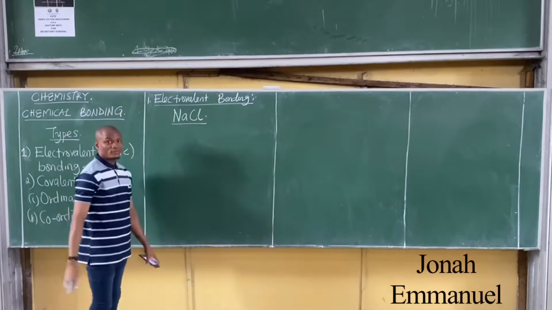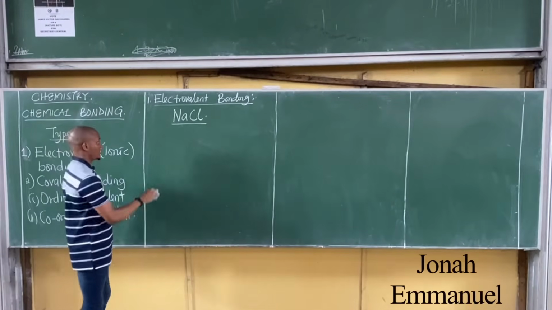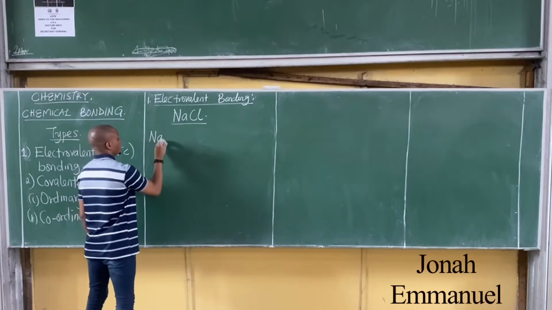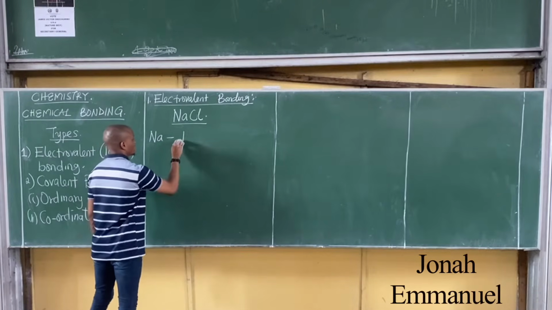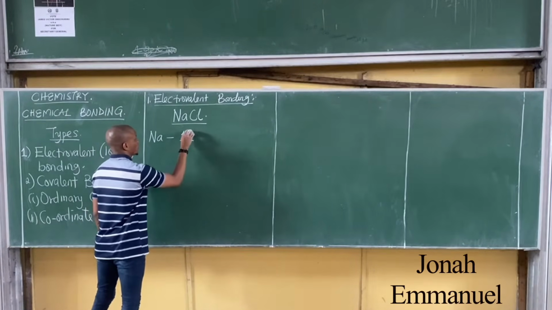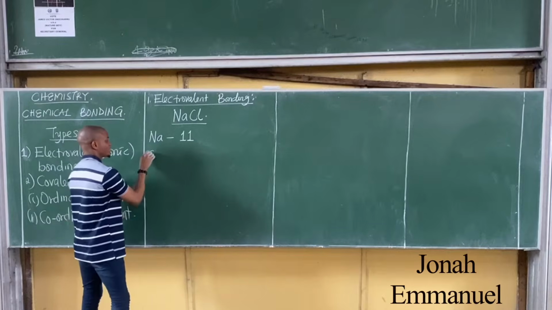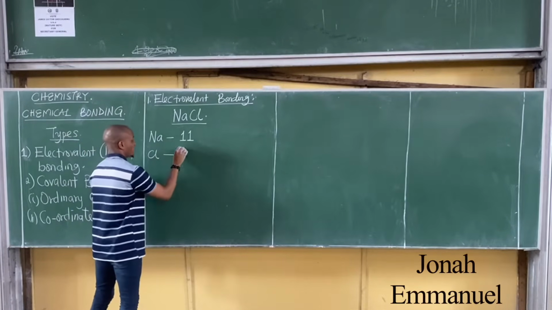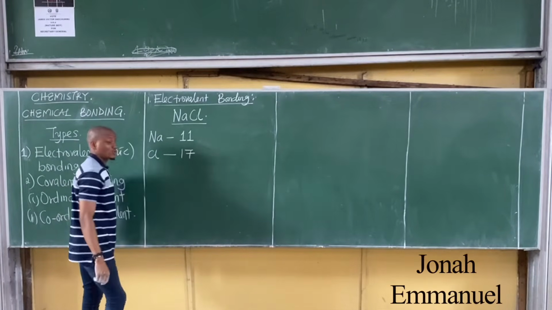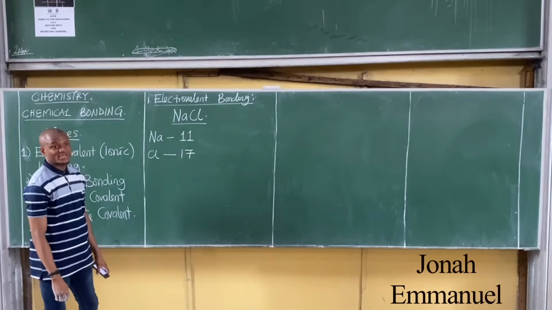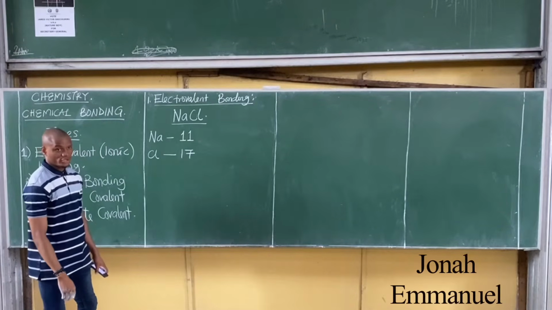First of all, identify the elements here. I have sodium, Na, atomic number 11. Next I have chlorine, Cl, atomic number 17. So the first step is to draw their electronic configuration.